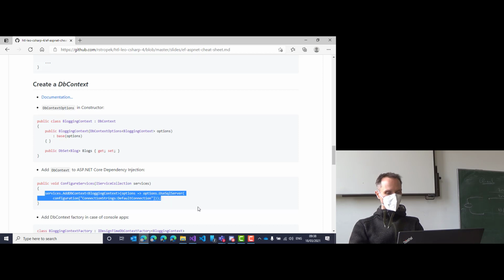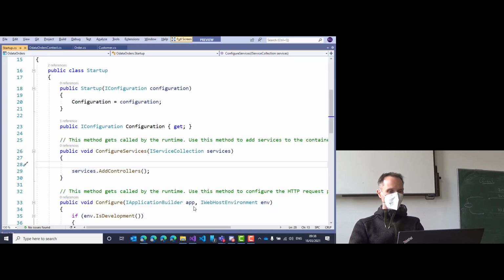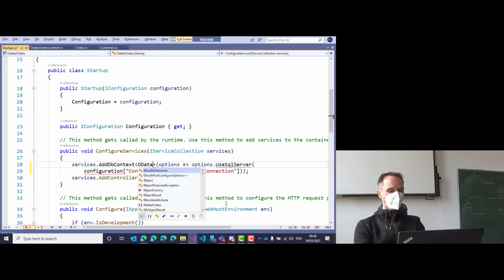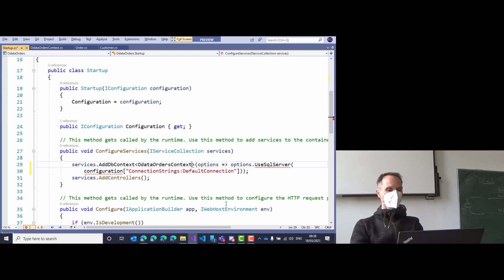Services dot blah blah blah. I will just copy it out and put it exactly here. The only thing that we need to change is first the name of the data context. It's called OData orders context. Then we need to add this using statement.